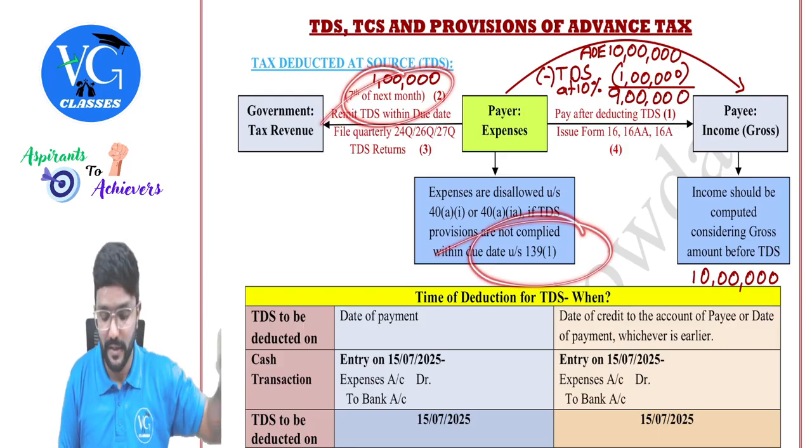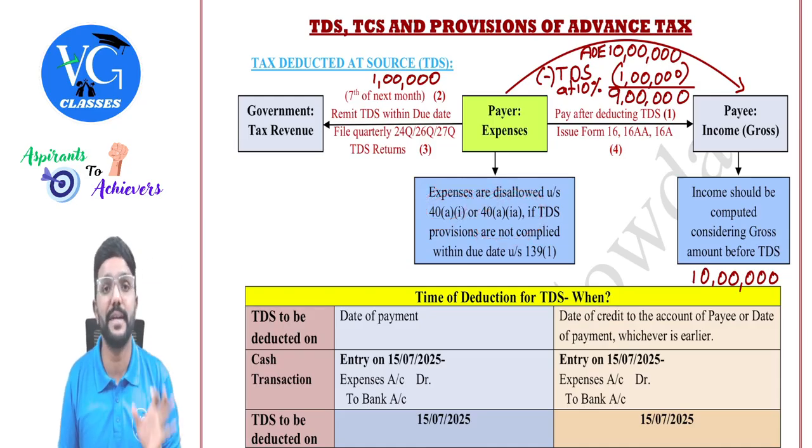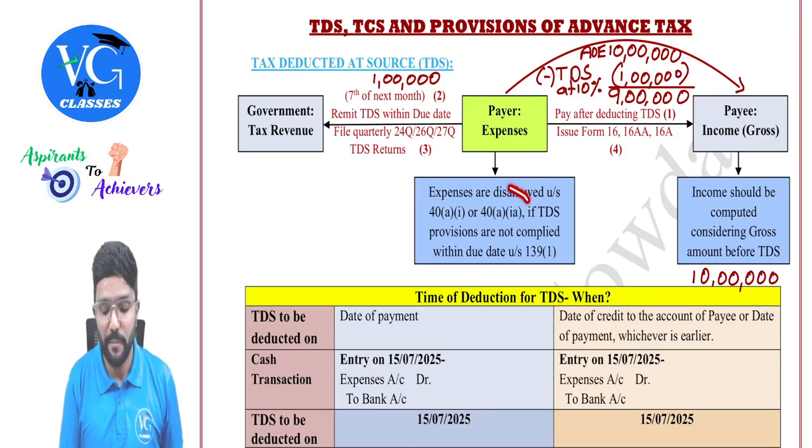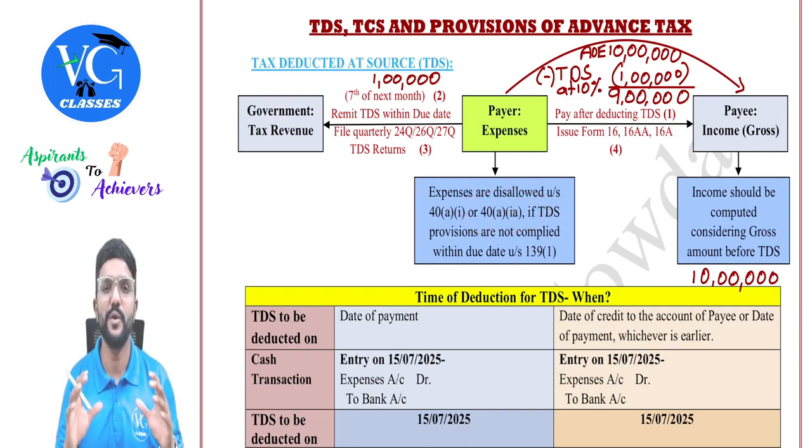Not the TDS due date. In section 40A1 and 1A, they are giving extended time till when? The due date of filing the income tax return. So if the payment is made to a resident without TDS or TDS is deducted but not remitted to the government, 30% of the expenditure will be disallowed, guys. Hope you guys remember it.